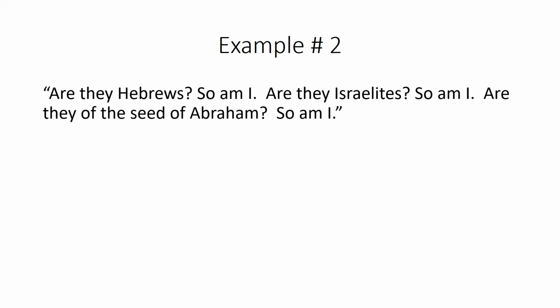Example 2. Are they Hebrews? So am I. Are they Israelites? So am I. Are they of the seed of Abraham? So am I. This comes from 2 Corinthians 11, verse 22. If you take a look at it and think for a moment, what are the repetitive words and phrases? You'll find "are they" is the first repetitive phrase. It comes at the beginning of each sentence, each question in this case. If you look again, there's another repetitive set of words, and that is "so am I."